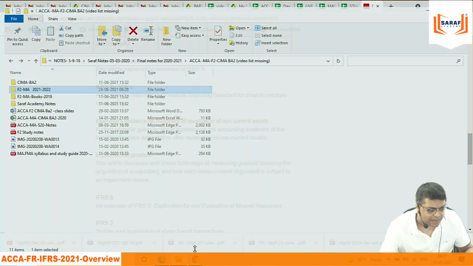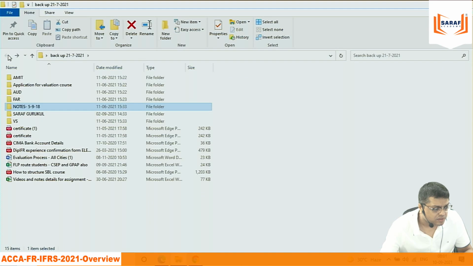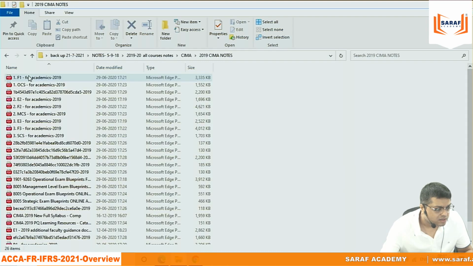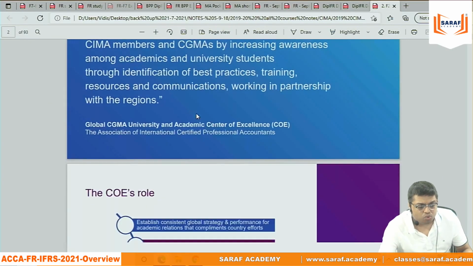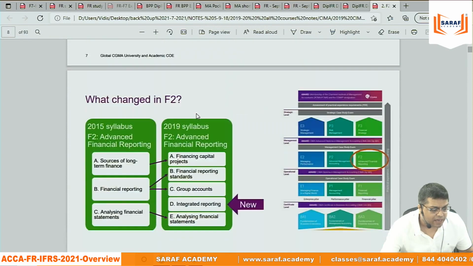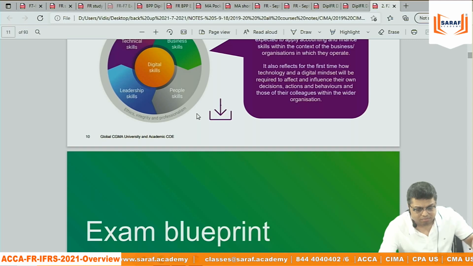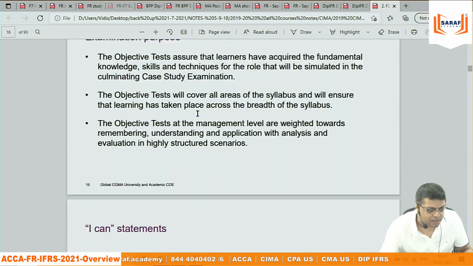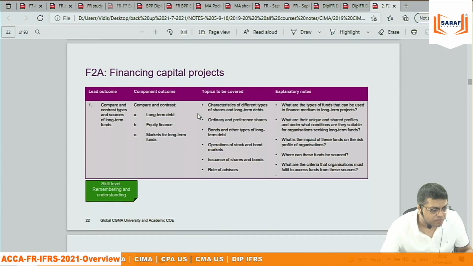If I go one time into the CIMA syllabus also, the CIMA syllabus changed in 2019, and as per the institute, this is there on the CIMA website freely, but it will require a search to find this document. So this is downloaded from the CIMA website, and it says what the areas covered are.